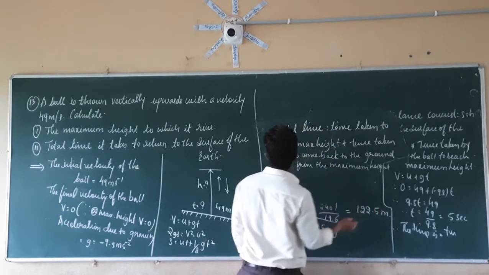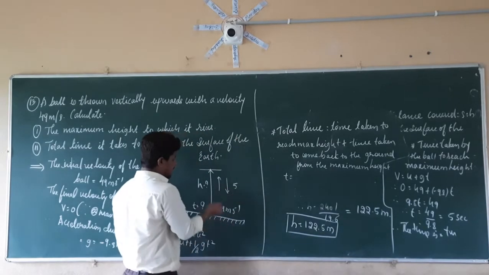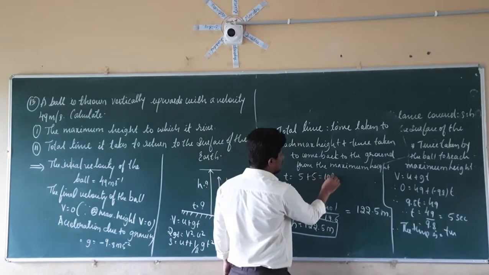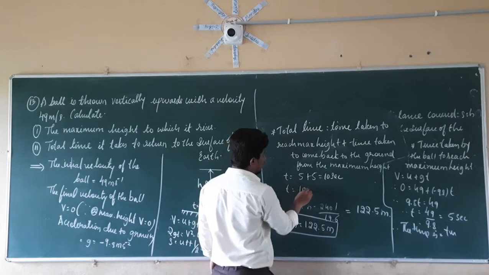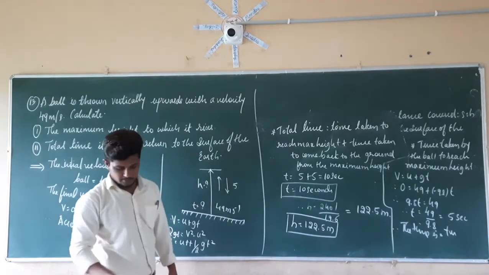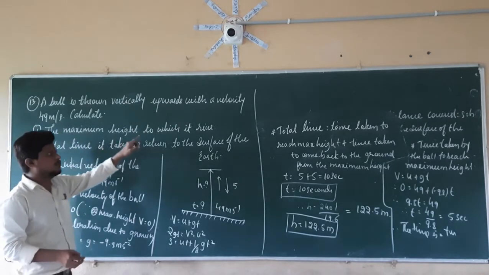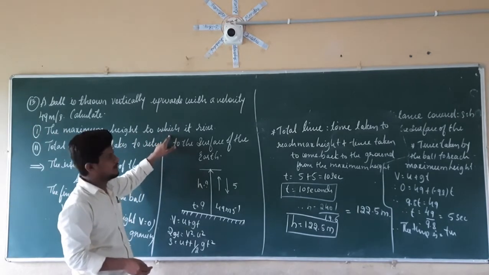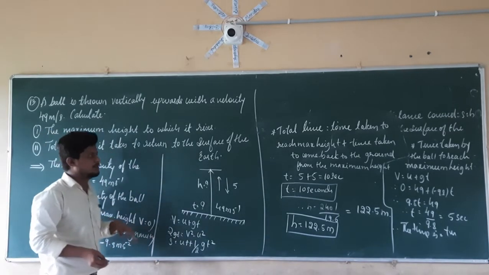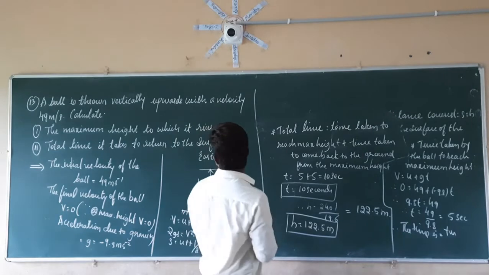So T is equal to, if you check here, the time taken to reach the maximum height is 5 seconds. Again to reach the ground is 5 seconds. Therefore 5 plus 5 is equal to 10 seconds. So the total time is 10 seconds. Clear? So this is the answer for question number 13. The maximum height reached, which is the total distance covered, is 122.5 meters, and the total time it takes to return to the surface of the earth is 10 seconds. So this is about problem number 13.